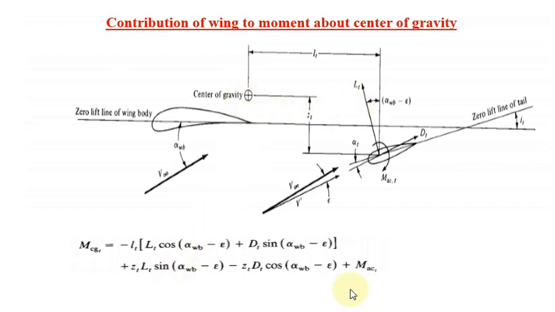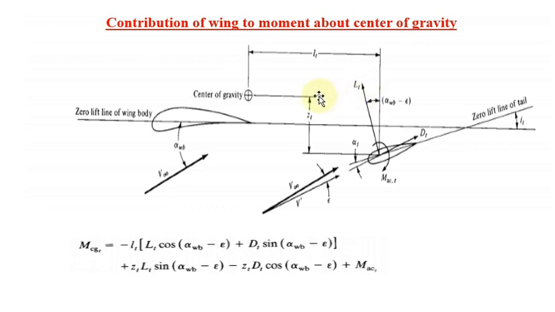So this is for considering the moment and forces. First consider the moment. The moment about the center of gravity for the tail portion, the clockwise moment automatically comes positive. Okay, the remaining terms: what are we considering? We are considering the LT, which means the horizontal distance. Automatically we are considering the vertical force, so vertical force and horizontal distance, because force into perpendicular distance makes a moment.